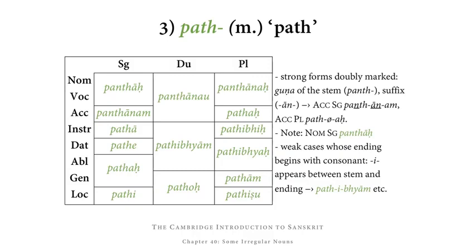Notice that the nominative singular of this is panthah, and that the weak cases whose ending begins with a consonant add i in between the stem and the ending. So we get forms such as pathibhyam or pathibhih.